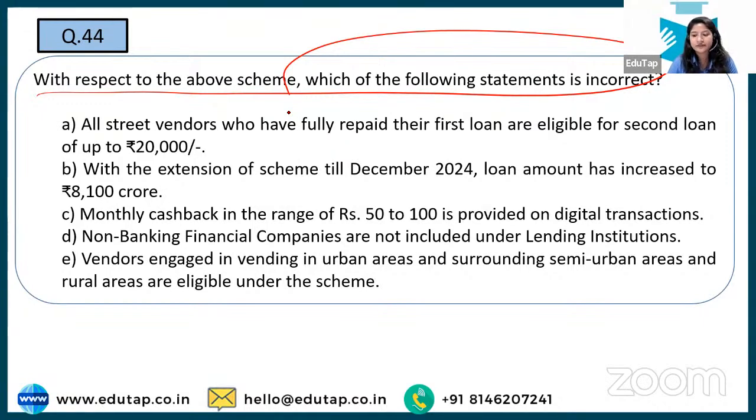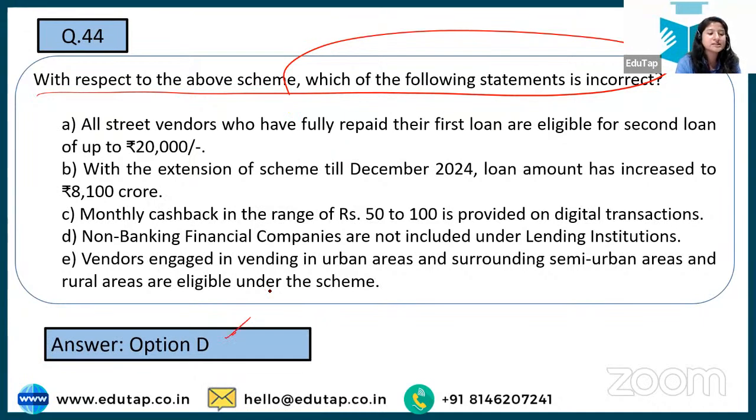Nilesh, Snehal, Fendra seem to have a good command over the schemes. Nirmal has given the correct answer instantly. Yes, option D is the right answer. Non-banking financial companies are not included. I don't know why we keep on excluding them. Yes, NBFCs play a major role. They are included under this scheme.